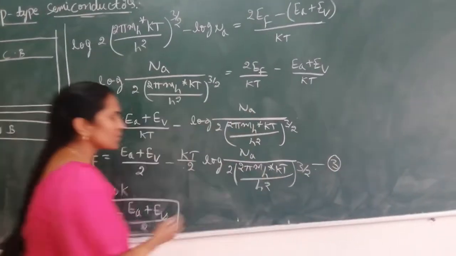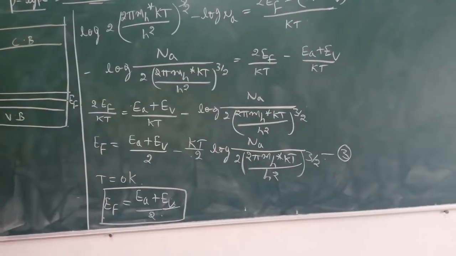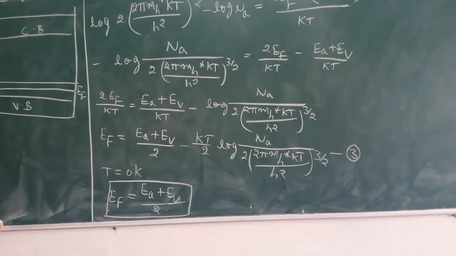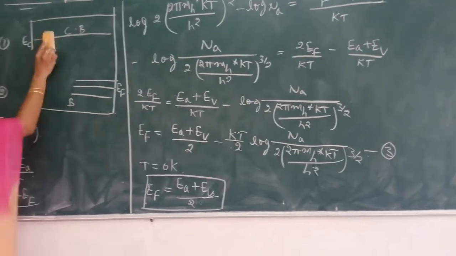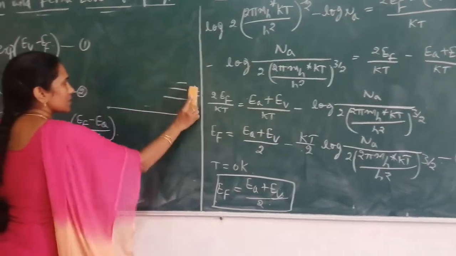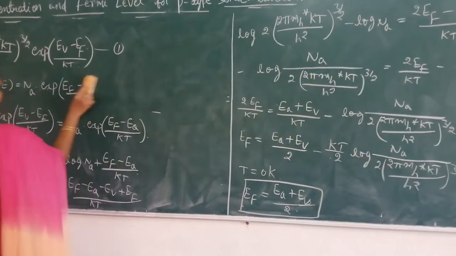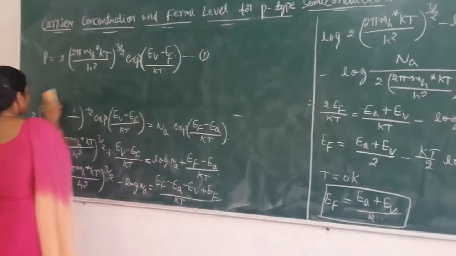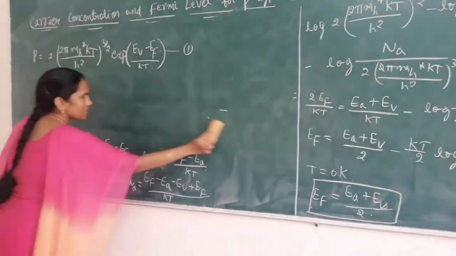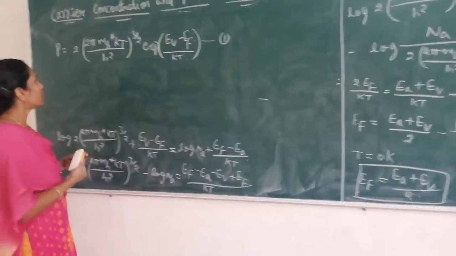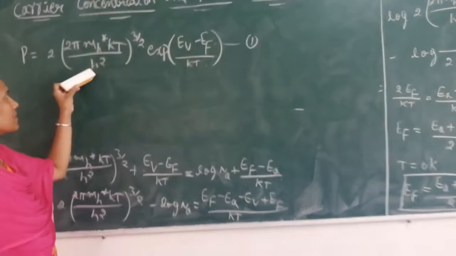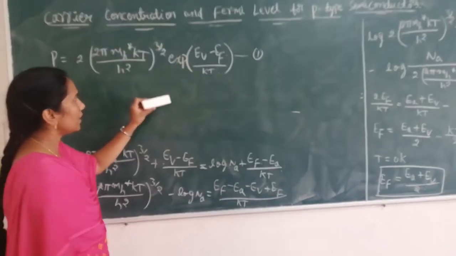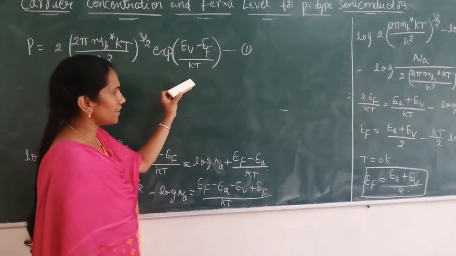Now I am going to substitute this equation 3 in equation 1. If I substitute it, then I get the carrier concentration for p-type semiconductors. For p-type semiconductors, the carrier concentration expression is 2(2π mh* kT/h²)^(3/2) exp[(EV − EF)/kT].